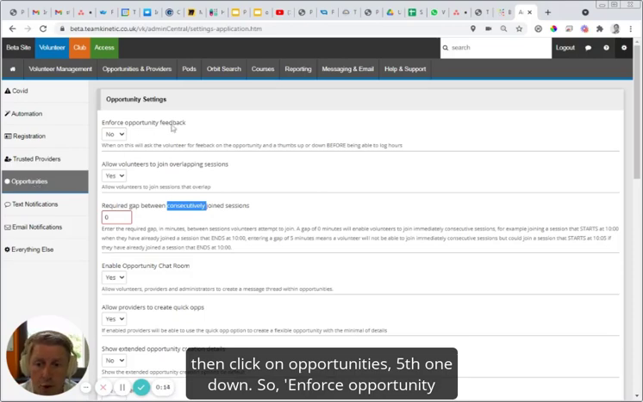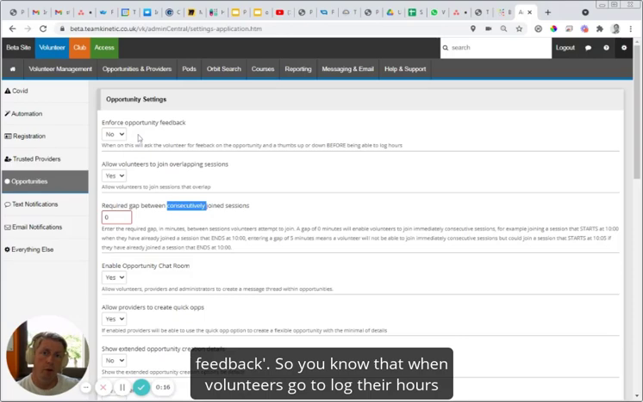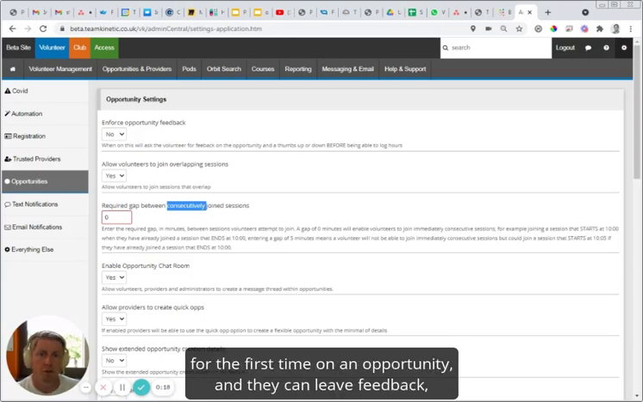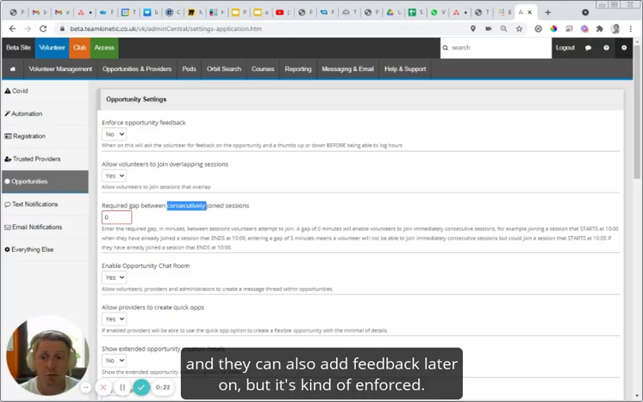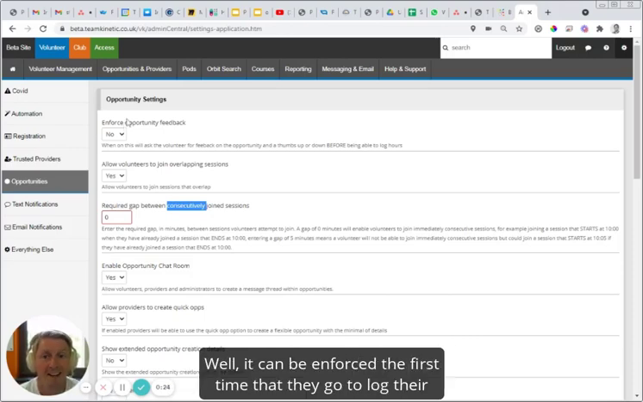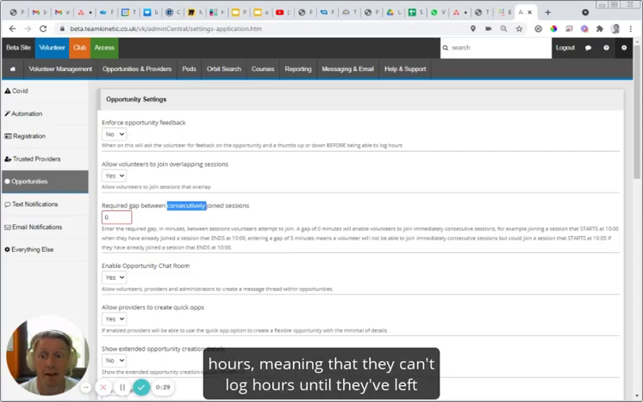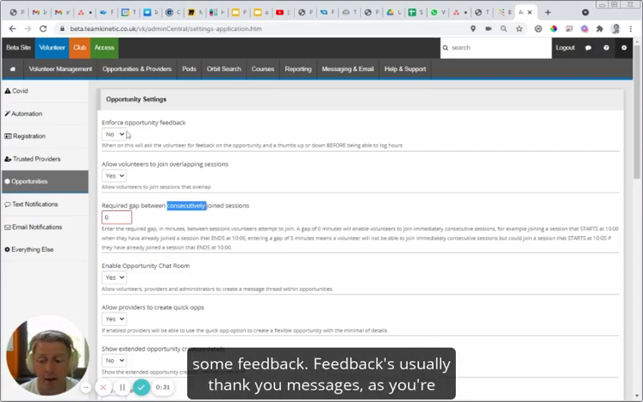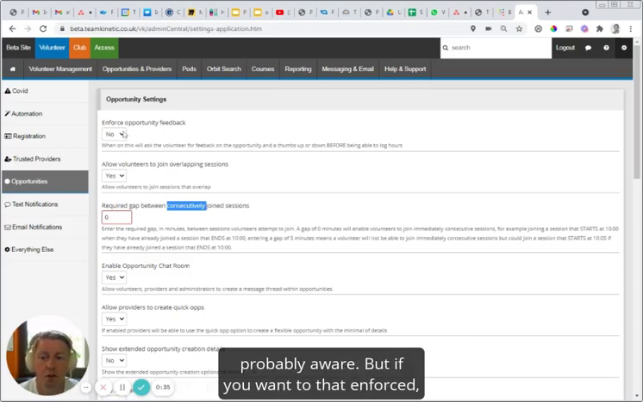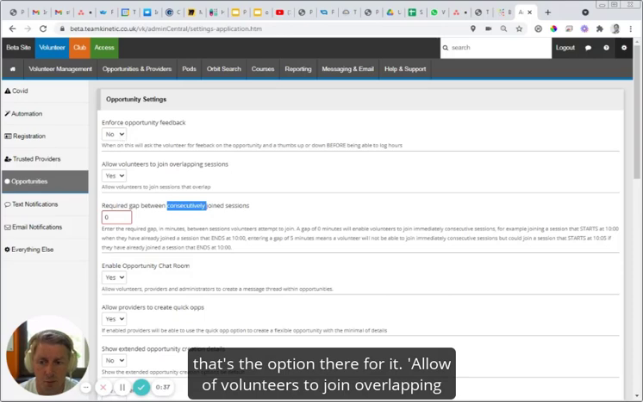So, enforce opportunity feedback. You know that when volunteers go to log their hours for the first time on an opportunity, they can leave feedback. They can also add feedback later on, but it can be enforced the first time that they go to log their hours, meaning that they can't log hours until they've left some feedback. And feedback's usually thank you messages, as you're probably aware. But if you want that enforced, that's the option there for it.